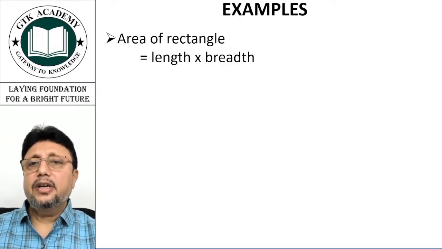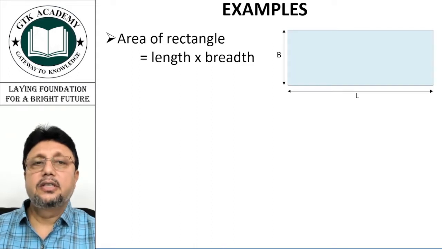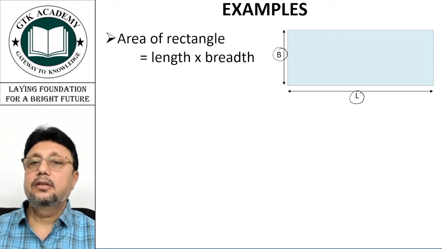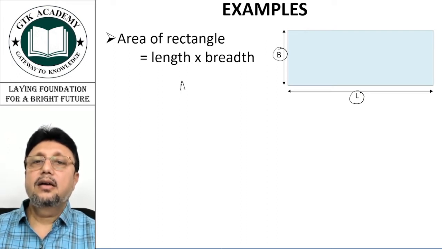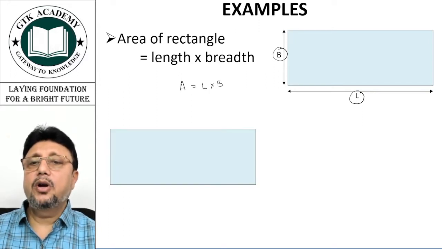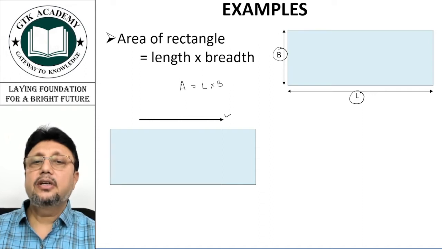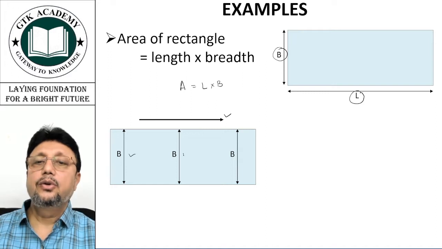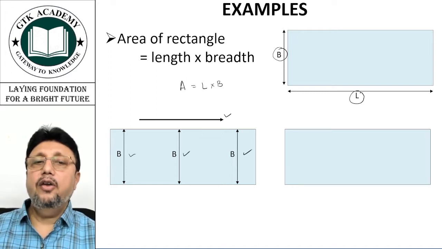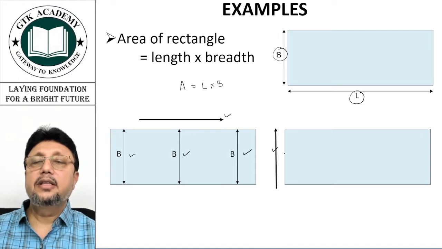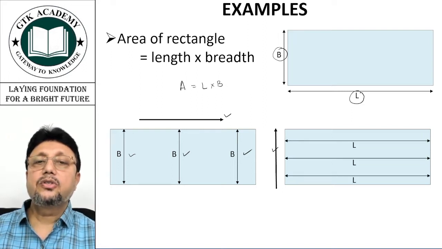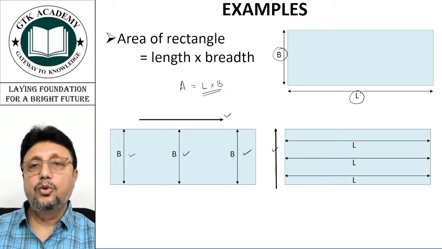Now, you all know that the area of a rectangle is length into breadth. This is the dimension of length. This is breadth. So, area is equal to L into B. Now, why is it L into B? Because if you move in this direction, indicated by the arrow, this dimension of breadth is constant. You can see. Or if you move in this direction, indicated by this arrow, the dimension of length is constant. That is why area is written as length into breadth.